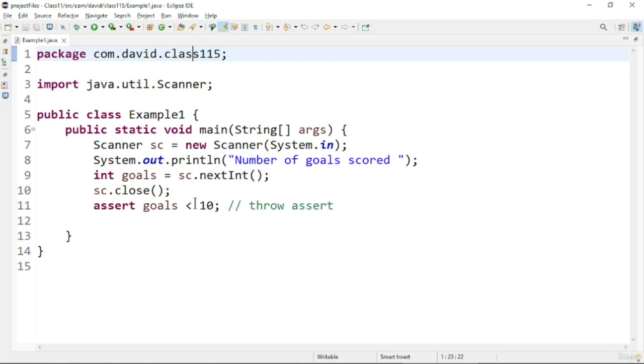Before going to the output, we have to tell you one more thing: you have to enable the assertion flag, the hyphen ea flag, in the virtual machine arguments for your program. When you run as a Java application, at that time you can supply the virtual machine arguments. You have to supply the hyphen ea argument, and only then will you be able to see the assertion error. Now let us see the output of this program.